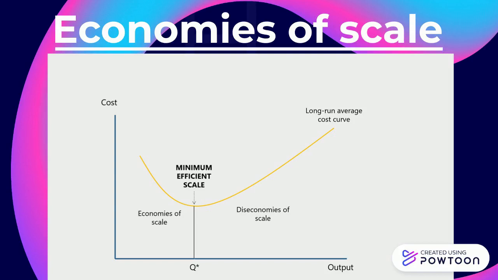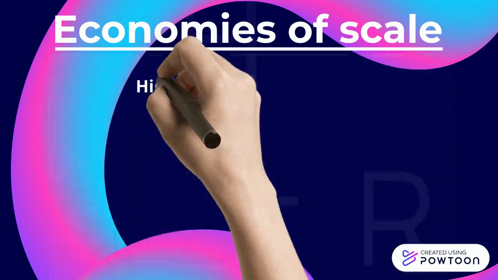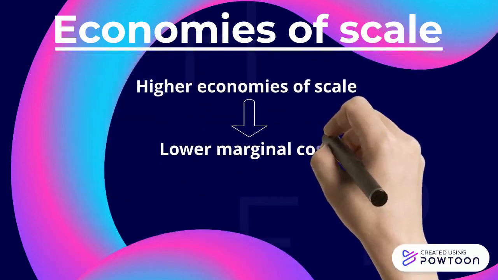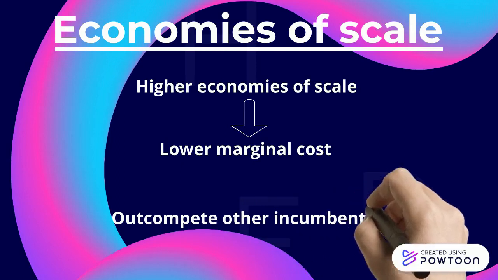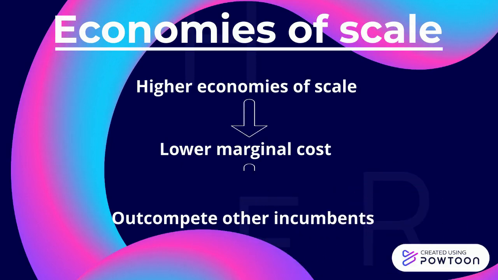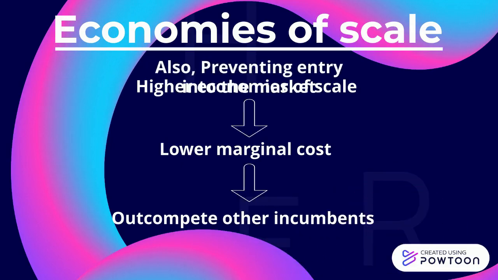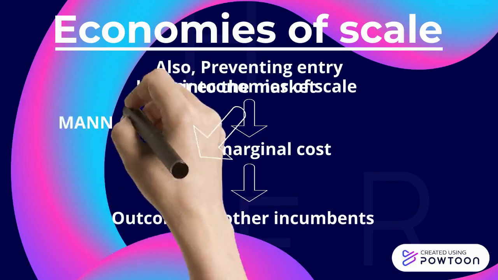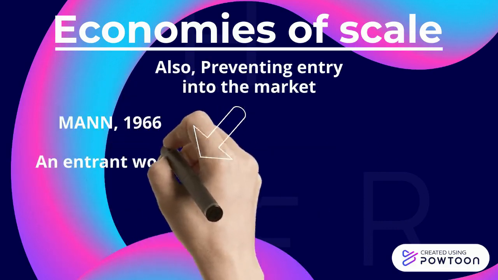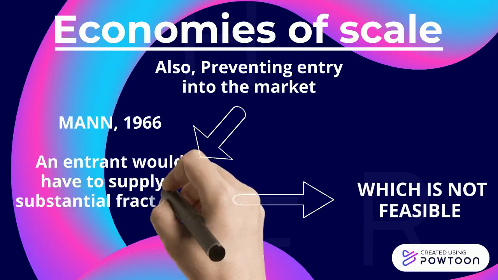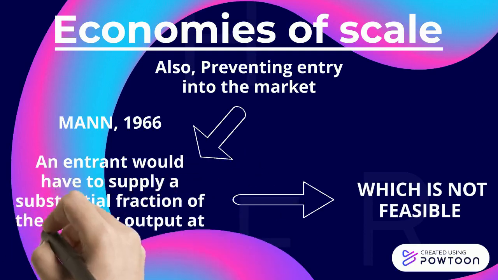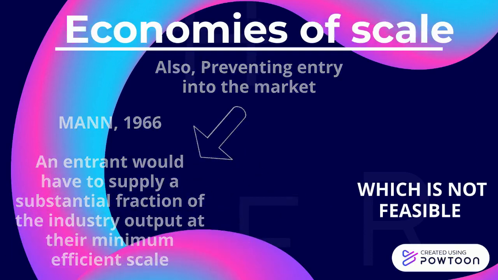Lower marginal costs from scale economies result in incumbents outcompeting others with higher marginal costs, due to the profit-maximizing nature of all rational firms, resulting in lower prices for the more efficient firm, therefore also preventing firms from entering. An entrant without these cost savings would have to supply a substantial fraction of the industry output to operate at their minimum efficient scale, which is not feasible. Therefore, they'll be outcompeted, and economies of scale act as a barrier to entry.